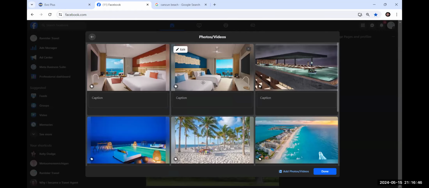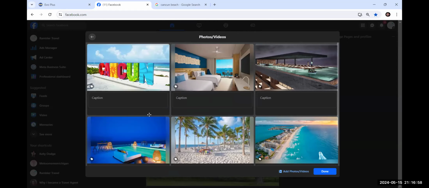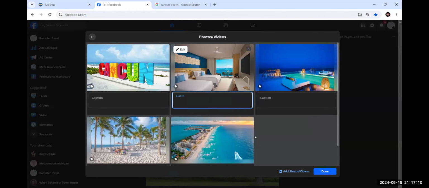And so I like this blue. I think it's more eye catching, but this is just a king bed. But I think I'm gonna go ahead and I'm just gonna leave it. I'm gonna do that room. But I want this Cancun to be front and center. And I don't really need the beds to go front and center. And I'm going to have to eliminate one. And I think it's gonna be this one, because that's my least favorite.